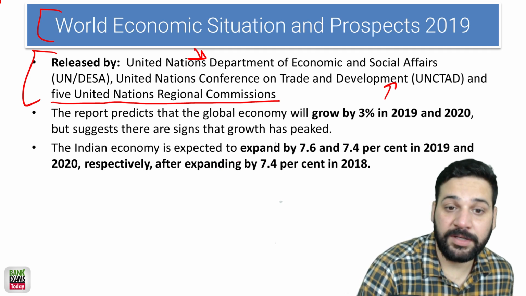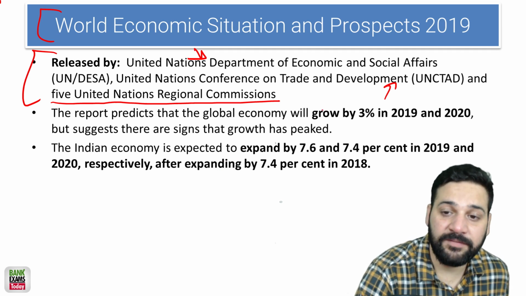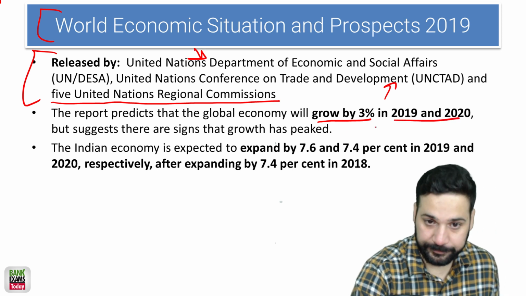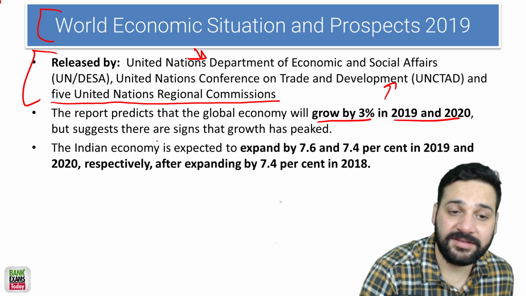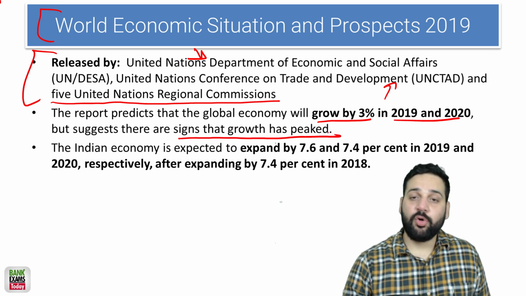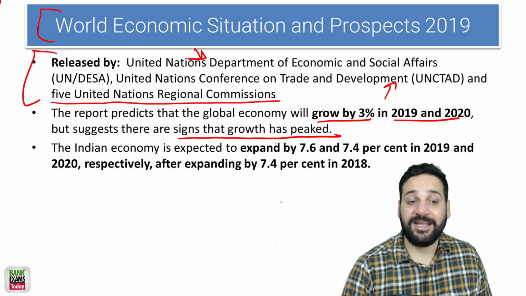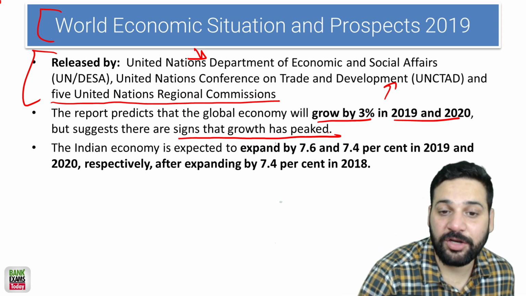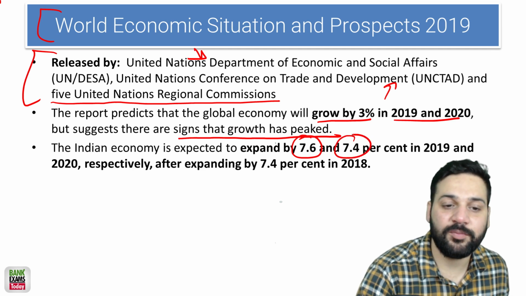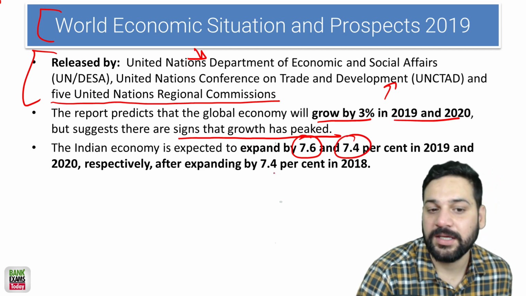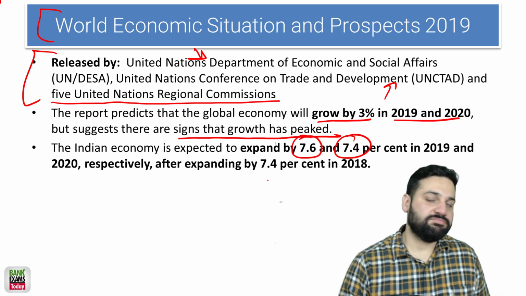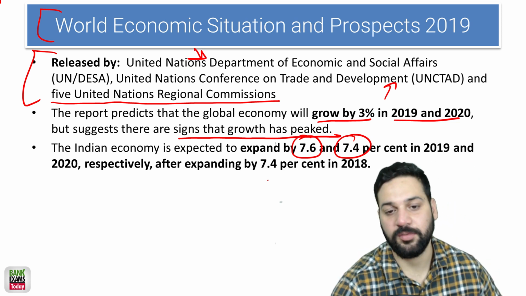And this report predicted that the global economy will grow by 3% in 2019 and 2020. But it suggests that the signs are that the growth has peaked. The growth of global economy has peaked, and the Indian economy is expected to grow by 7.6% in 2019 and 7.4% in 2020. But I mean, we got our GDP numbers, it was less than 6%, which is not a good thing for us.